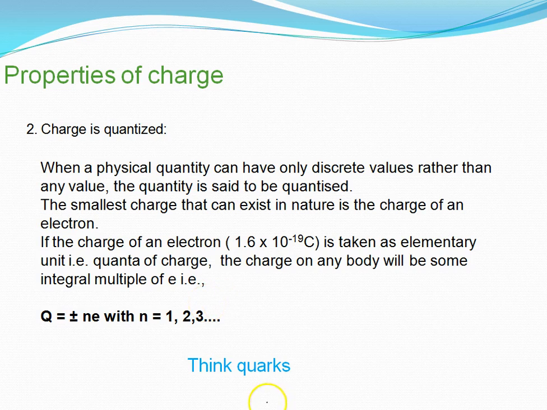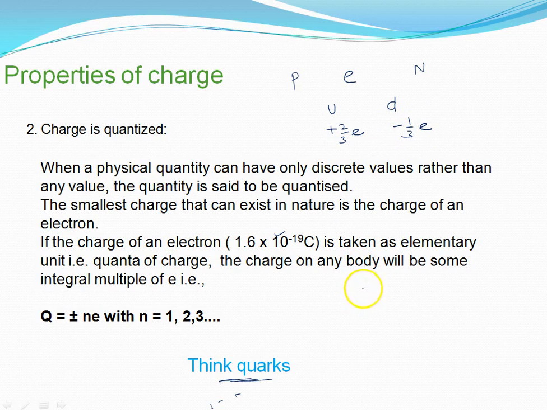Now I want to discuss the quarks. Basically in nuclear physics you will read that proton and neutron can be further divided into quarks. But these quarks are not considered fundamental particles, which we will discuss later. Here we can just get a brief idea. There are mainly two types of quark, up quark and down quark. Up quark is written as plus 2 by 3 e, down quark is written as minus 1 by 3 e.